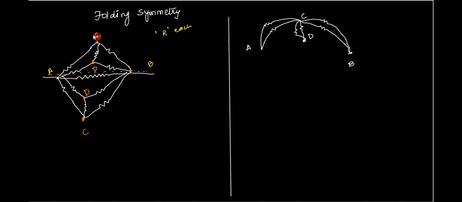So first we mark the points having same potential. What did I say? In folding symmetry, you first have to mark the points having same potential as same points. That means if point C and this point have the same potential, then I will mark them as the same alphabet. Are you clear with this, Atul? Yes, sir. That is what I have done.